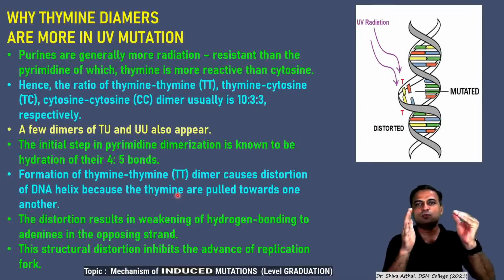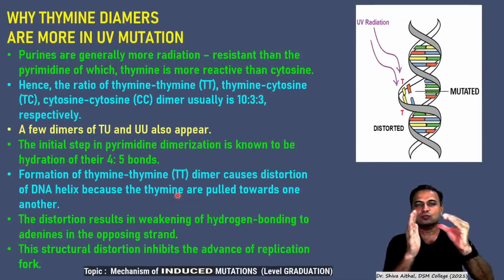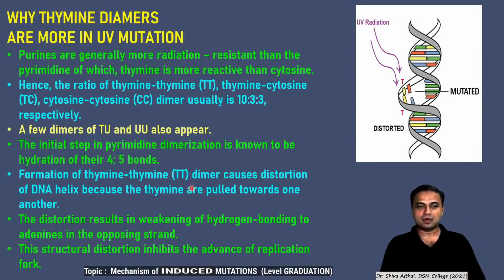What happens if it is pulled like this? This is AT-AT base pairing. This is T, this is A. 2A, 2T, and suddenly thymine is pulled. So the hydrogen bonds which are there are weakened, and the hydrogen bonds in the opposite strands are almost broken temporarily, and this inhibits the advancement of replication. So this is the action of ultraviolet light on the DNA.